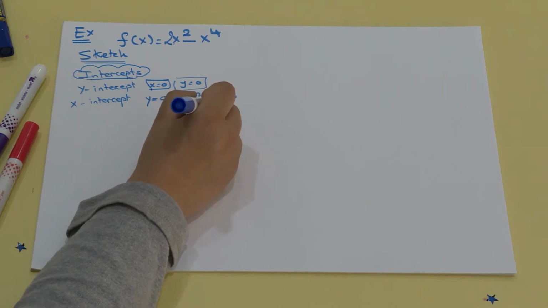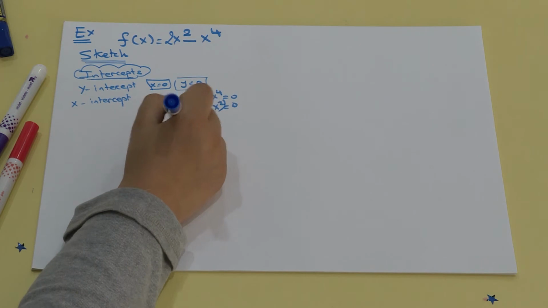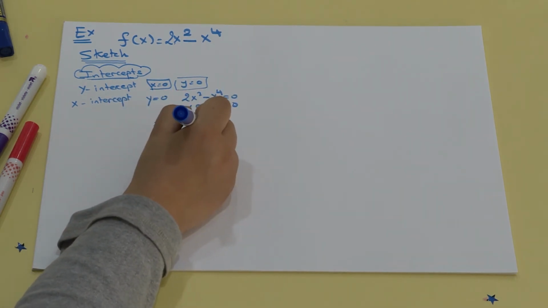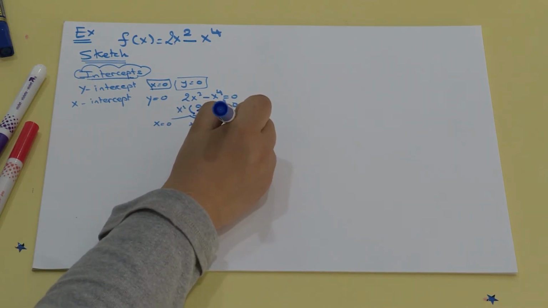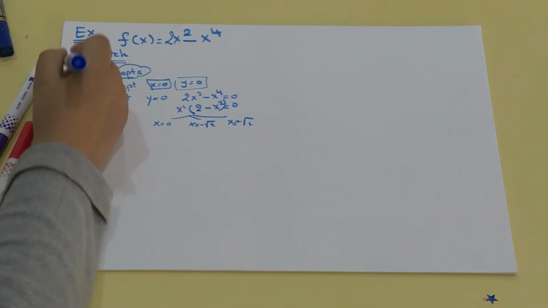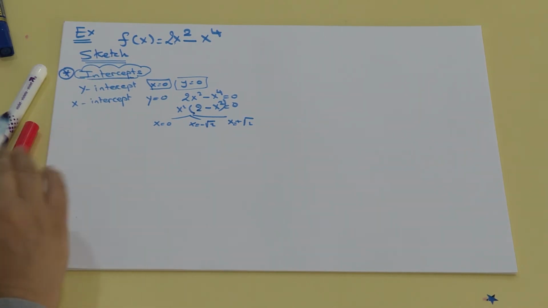I have x squared times (2 minus x squared) equals 0. Now I have these possibilities: either x equals 0, x equals minus root 2, or x equals plus root 2. This was the first thing. Our mission to find the intercepts is completed.